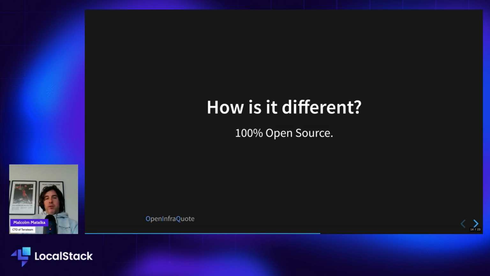So what makes OpenInfraQuote different? There are a few other solutions out there. Infracost is a well-known one, and then Kubecost, as well as they have an open source version called OpenCost. But what makes OpenInfraQuote different is it is 100% open source. The other ones, some parts of them are open source, or they are the smaller version of a commercial offering. And OpenInfraQuote is 100% open source, and it will always be open source. That's one reason that we narrowed the scope down, because we want to be able to keep this pledge that we made about it being open source.